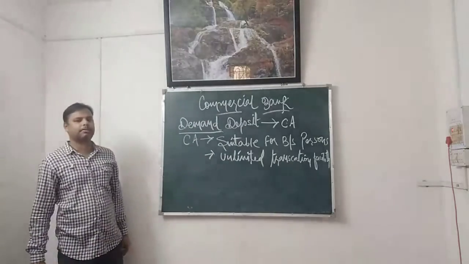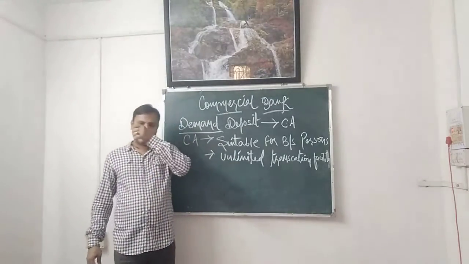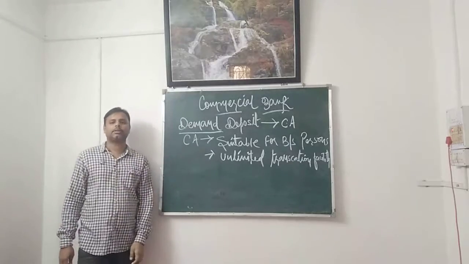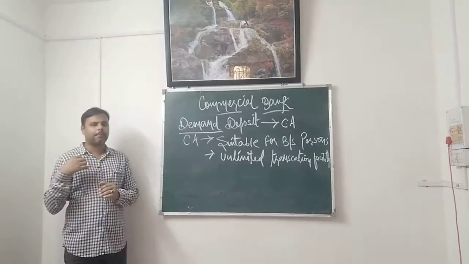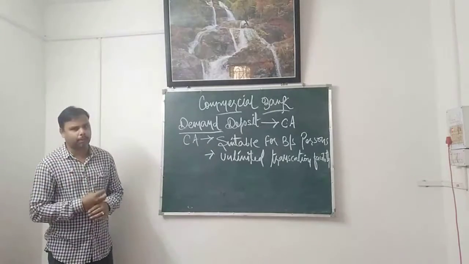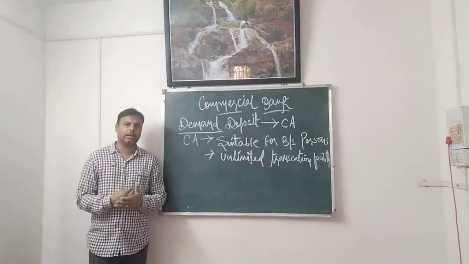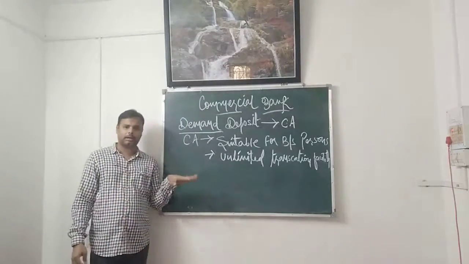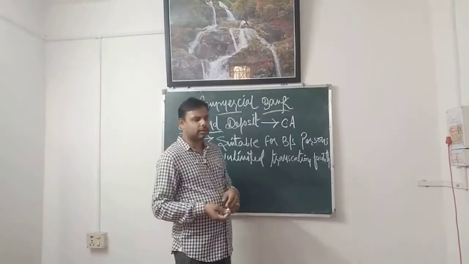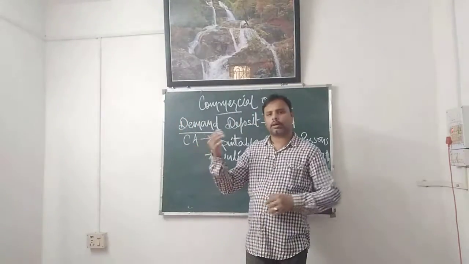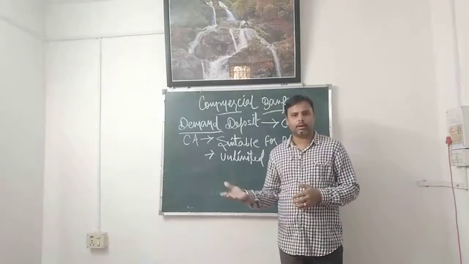Why is it suitable for business persons? Because unlimited transaction facility is there. Unlimited transaction facility means that there is no hindrance, no stoppage on the number of withdrawals or the number of deposits. You can deposit anytime, you can withdraw anytime. There is no restriction on it. A business person who runs a business doesn't know from which source when he is going to get the fund, or when he is going to pay the amount.